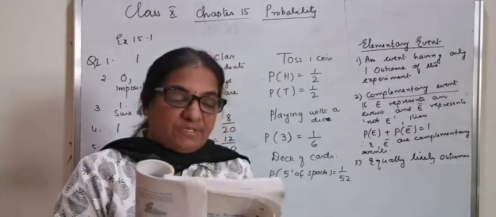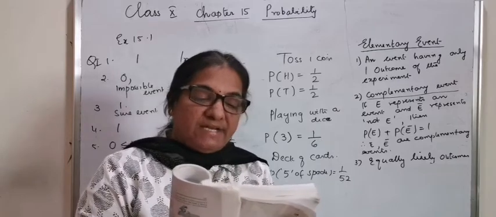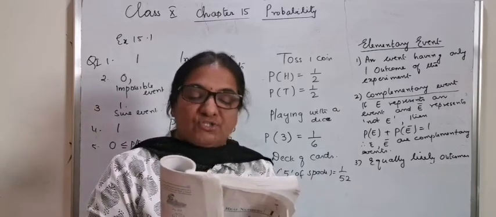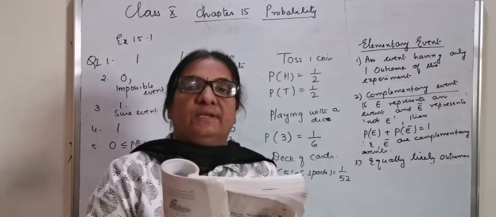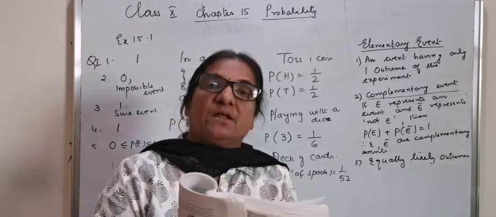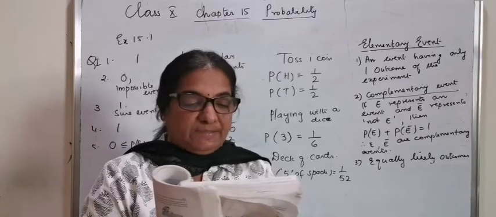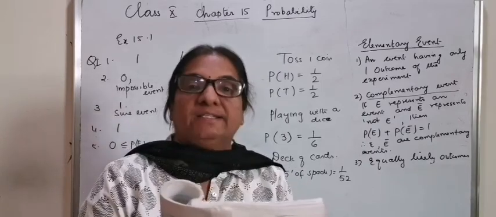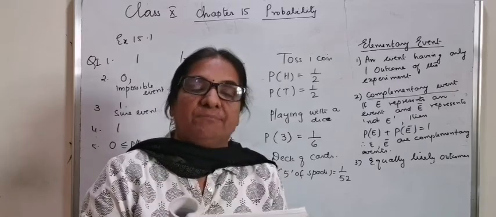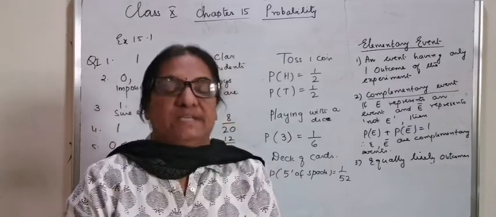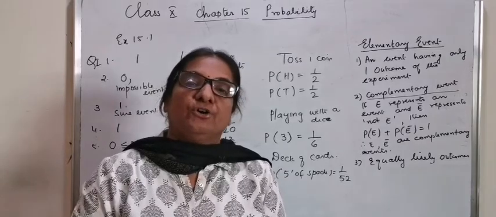The third and fourth questions make it very clear. A trial is made to answer a true or false question. The answer is right or wrong. It is an equally likely outcome because there are only 2 possibilities. A baby is born. It is a boy or a girl. Again, surely an equally likely outcome, because there are only 2 possibilities, that either it is a boy or a girl.